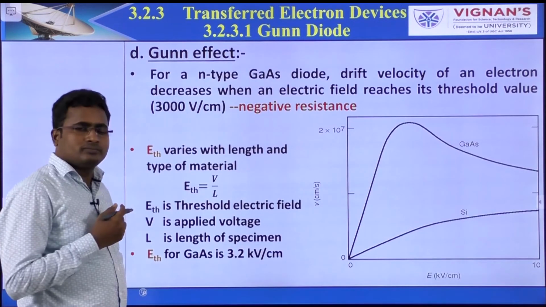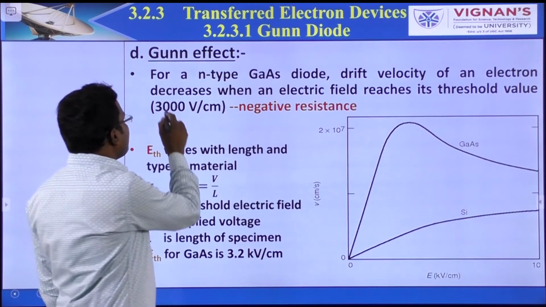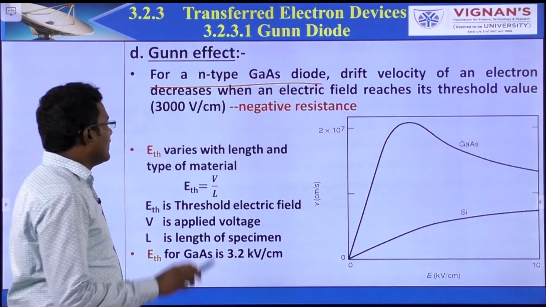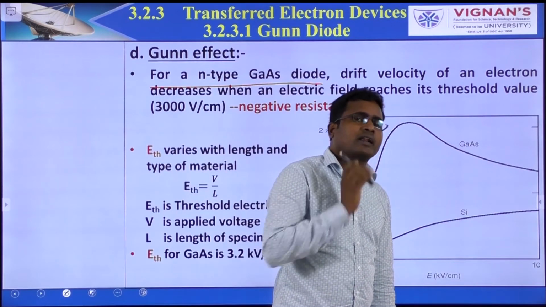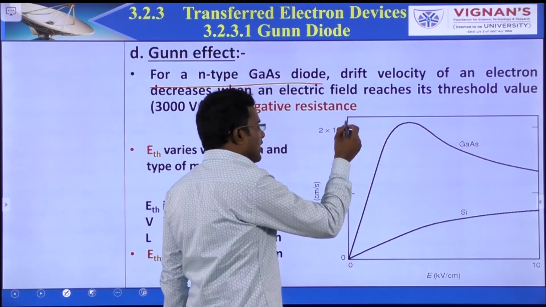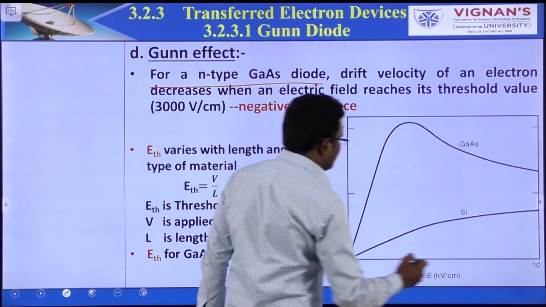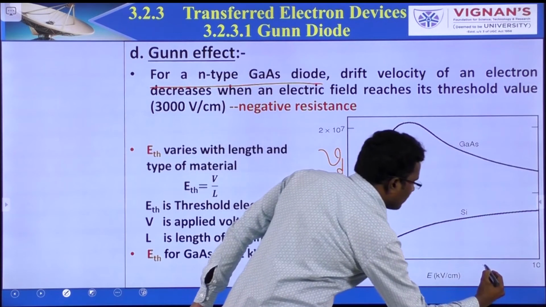Now, in the Gunn effect, for an n-type gallium arsenide diode, the drift velocity of the electrons decreases after reaching some electric field. This is the graph, drift velocity versus electric field.